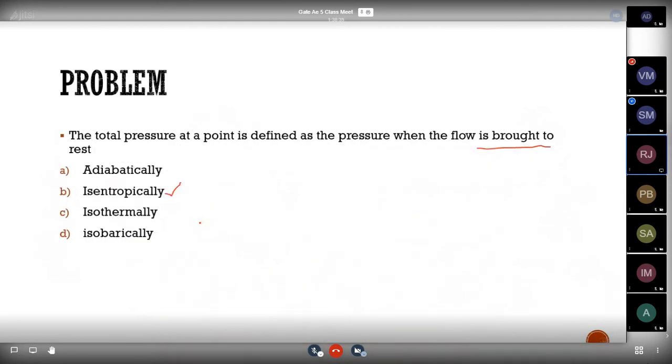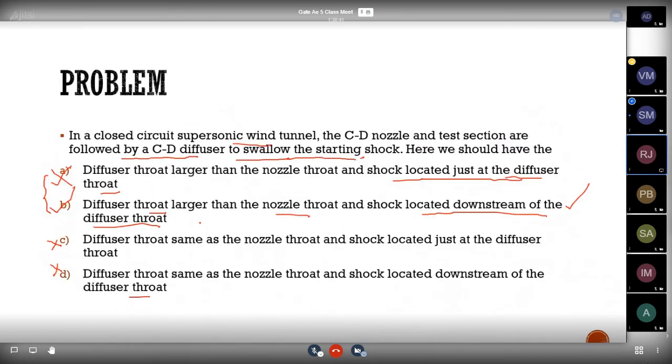Excuse me, sir. Yes. Sir, I'm having one doubt in the supersonic wind tunnel. As the flow leaves the nozzle section, the oblique shocks will be formed across the test section, as you said. Yes. Sir, so it means when the flow is leaving, it is an under-expanded flow.